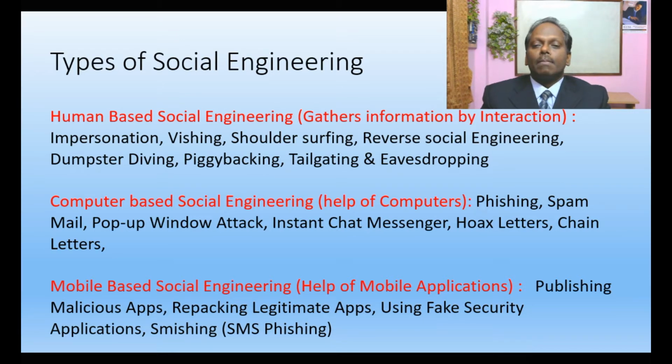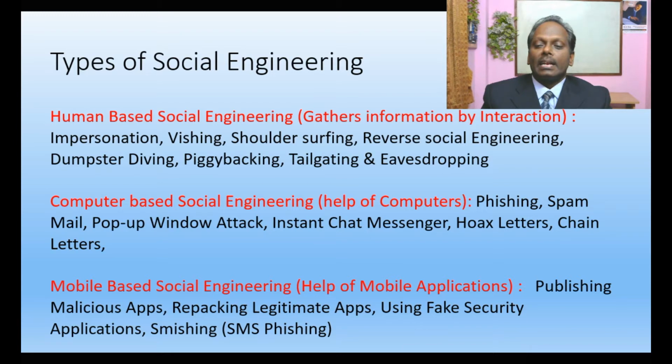Computer-based social engineering is done with the help of computers. Phishing, spamming. Of course, I'll be speaking about the phishing attack. We will think that it is a legitimate URL, but it is a fake URL. So this is called phishing. Spam mail: we often see a lot of spam mails coming across, like a lottery. You won that. You are the first winner for so and so. We are offering you $1 million. These are all spam. Pop-up window attacks, instant chat messengers, hoax letters, chain letters. These are all computer-based social engineering and many more.